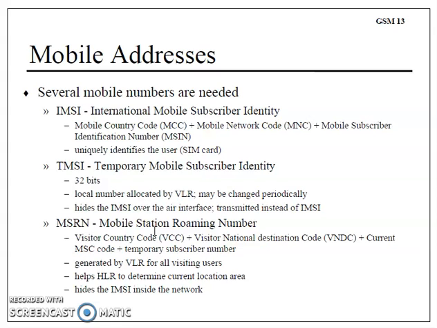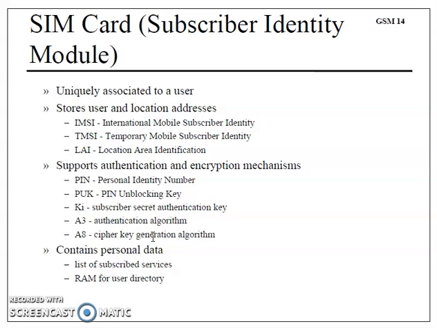Mobile addresses like IMSI number, international mobile subscriber identity, TMSI, temporary mobile subscriber identity, and MSRN, mobile station roaming number. So there are different numbering systems that can be used while handling the mobile station. SIM is nothing but subscriber identity module.